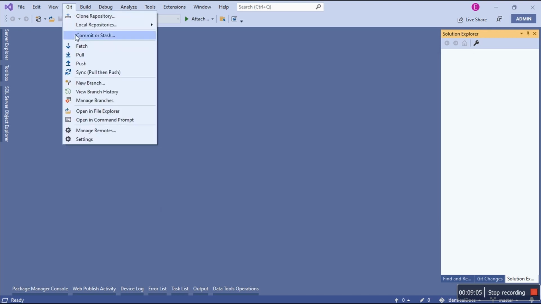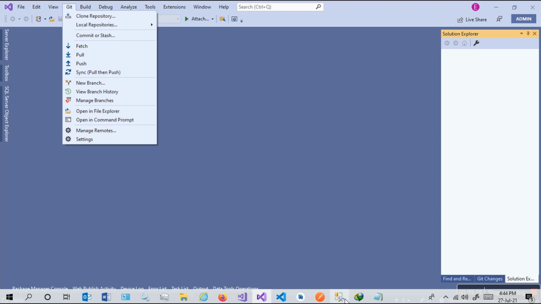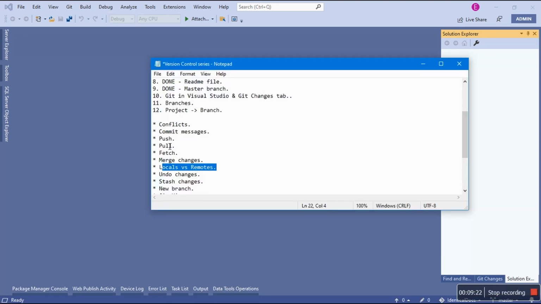Okay, what else? Commit or stash. So you can commit or stash. You can trigger fetch. You can trigger pull. You can trigger push. And people are confused even now about the difference between fetch and pull. I'll explain that as soon as we get to fetch and pull. So we're going to do fetch and pull. I think the first one that comes in is this one. Let me do this. Come here, and we first start with fetch, then we pull, and then we push.